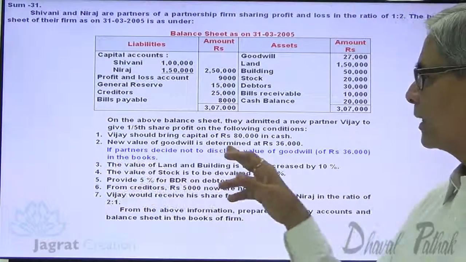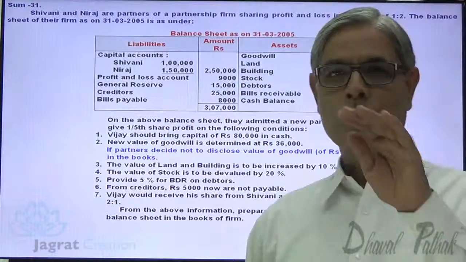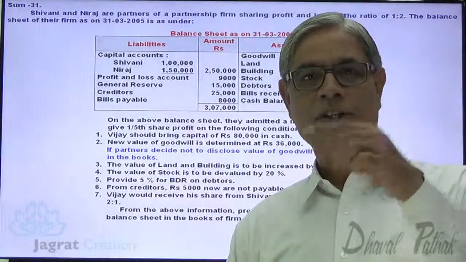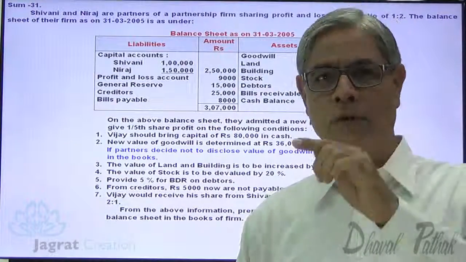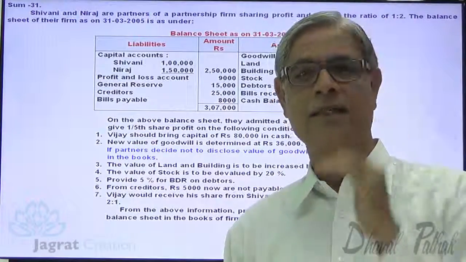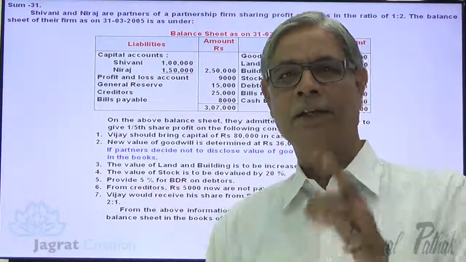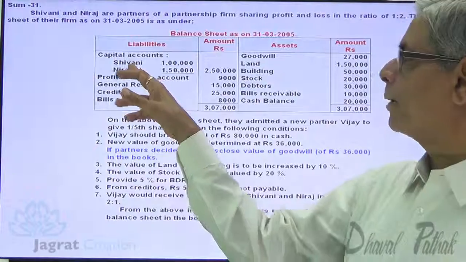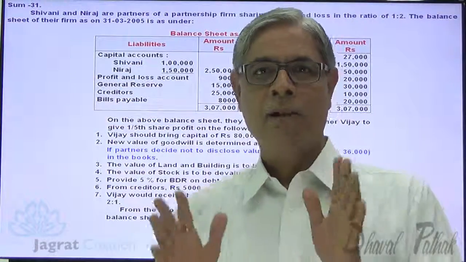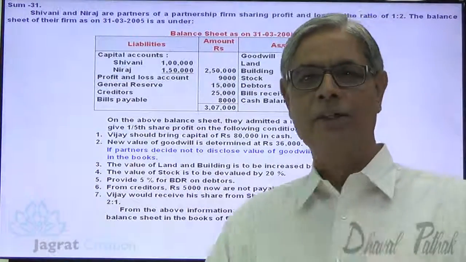If the partners decide to disclose the value of goodwill, that is 36,000, in the books: value of goodwill is 27,000. Valuation made is 36,000. So goodwill has to be increased from 27,000 to 36,000. So the increase is 9,000. This 9,000 increase will be credited to Shivani and Neeraj's capital accounts in the old profit sharing ratio. After doing that, Vijay, the new partner, will be given admission.